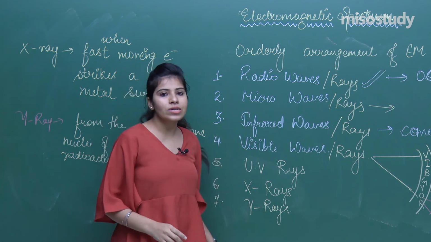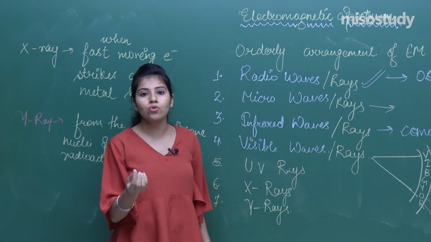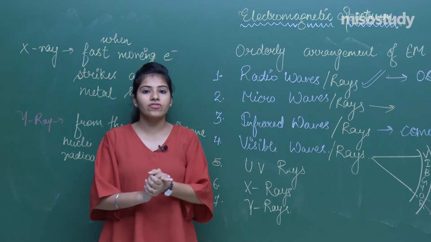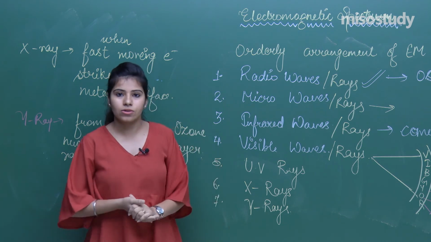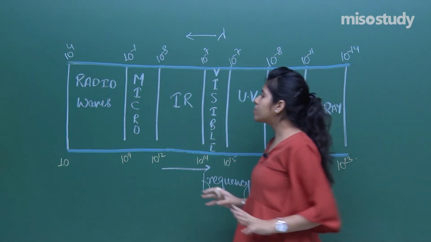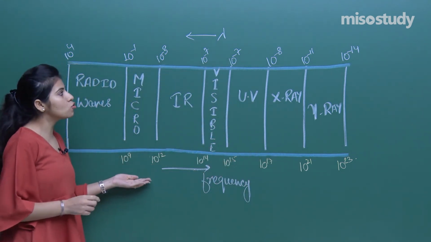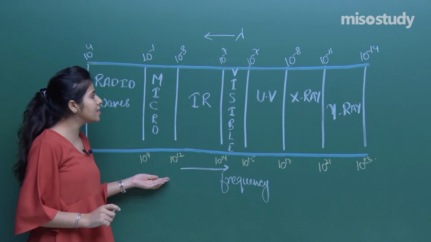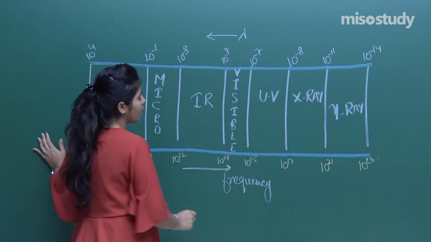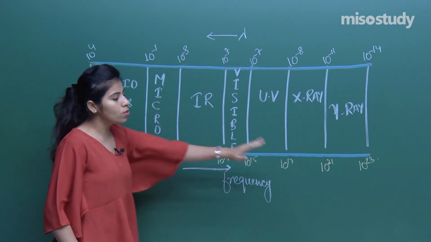So just take a note, and then I'll start by making a table before you and by telling you a short trick how you can remember the electromagnetic spectrum, that means their wavelength and frequencies. Okay, so I have rubbed the board and I have prepared a table of the electromagnetic spectrum, where you have seen the wavelength is increasing from right to left and frequency is increasing from left to right.